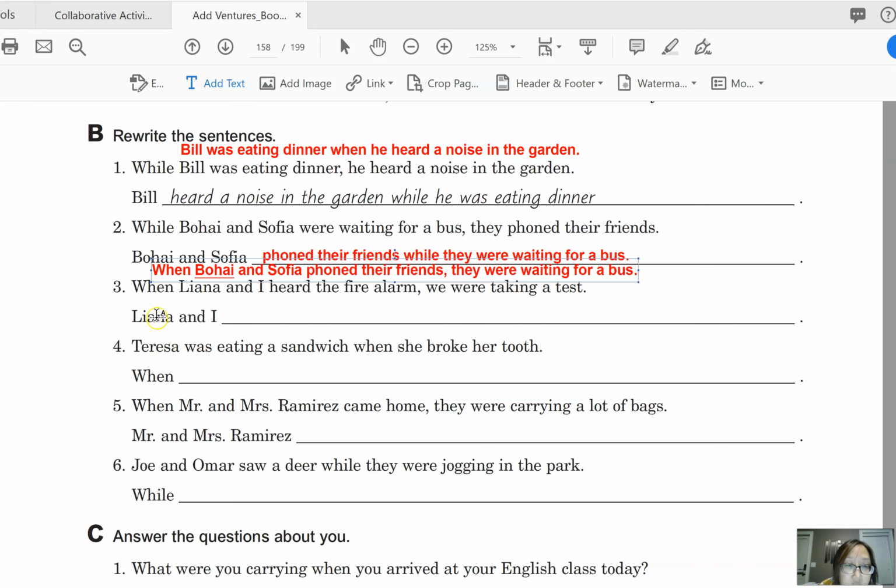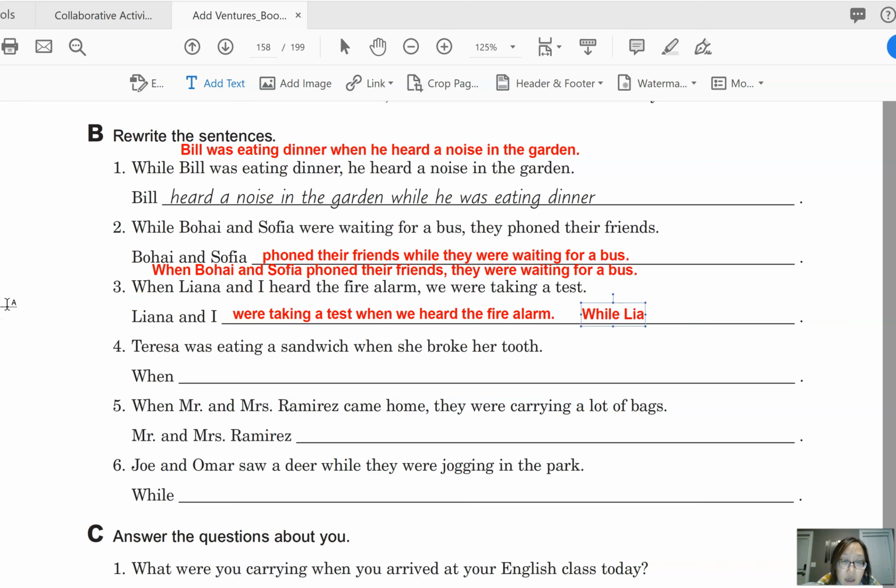And then let's do number 3. When Liana and I heard the fire alarm, we were taking a test. So we can say Liana and I were taking a test when we heard the fire alarm. Okay? Remember, this is first person plural because it includes I, so we have to say we. Liana and I were taking a test when we heard the fire alarm. Let's make another sentence using while. Okay?